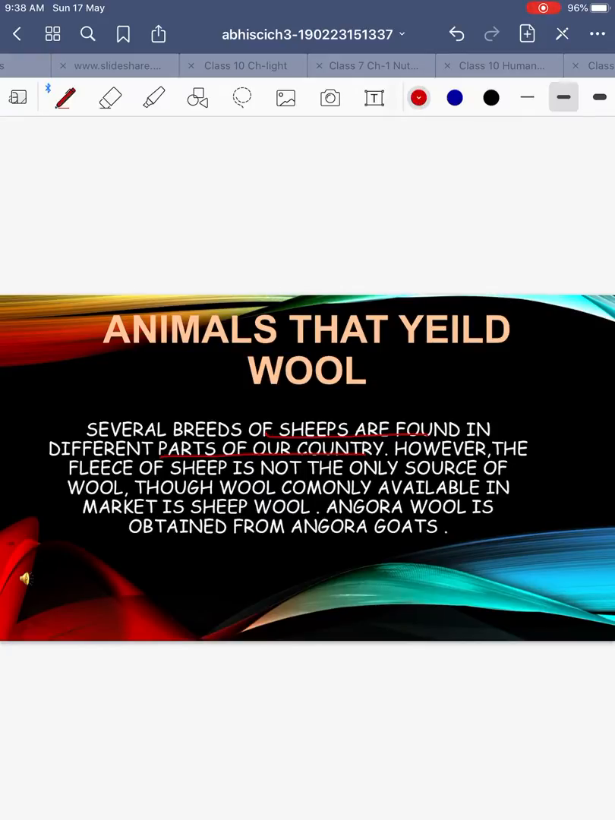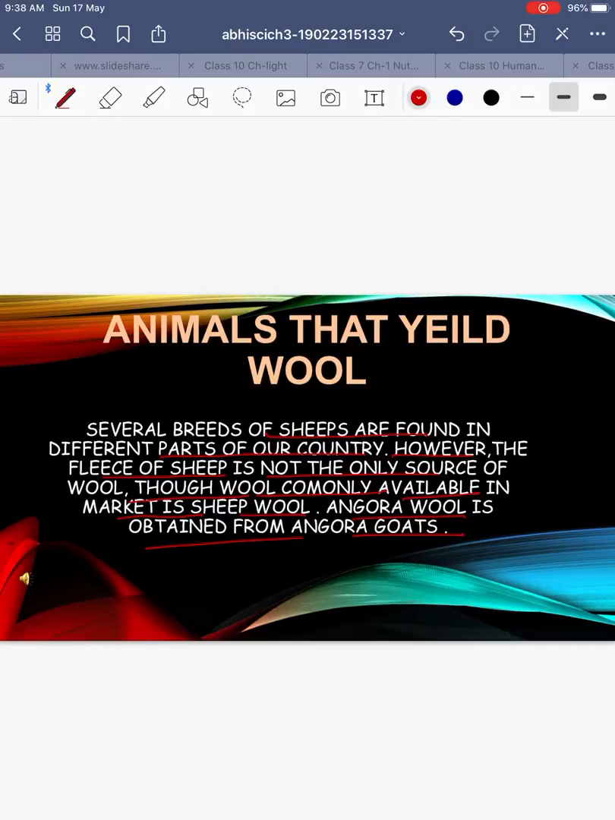However, the fleece of the sheep is not the only source. It means we are not getting wool only from sheep. There are other sources of wool, though the wool commonly available in the market is sheep wool. Angora wool is obtained from the Angora goat. That is again a very good variety of wool which we get from the Angora goat.